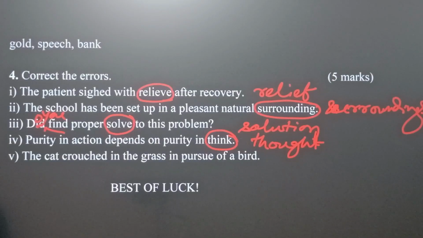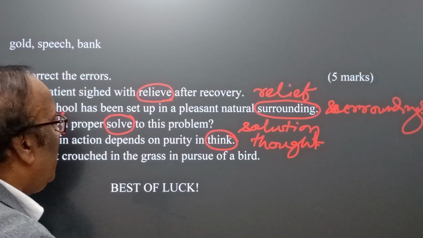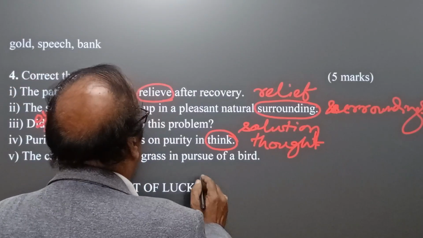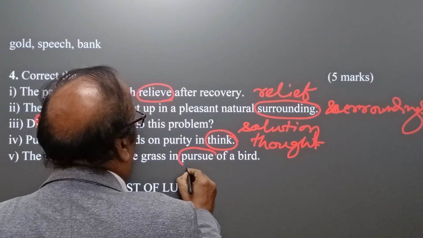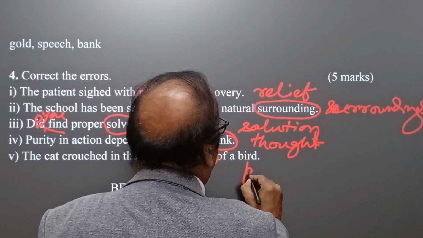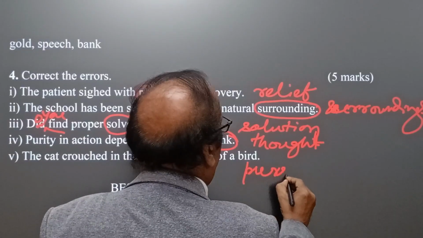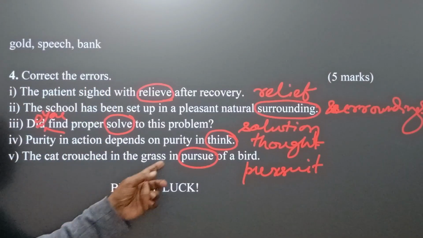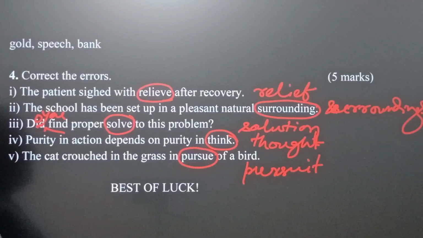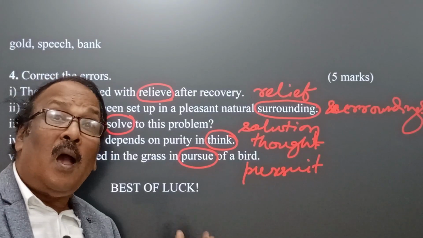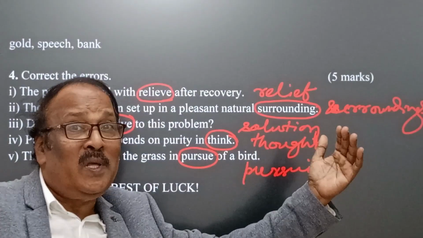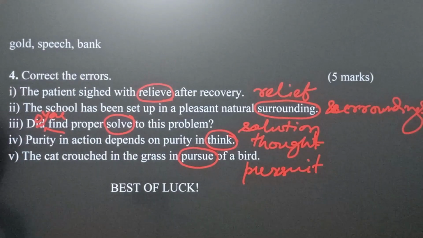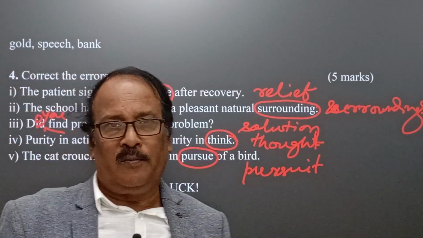The last bit is the cat crouched in the grass in pursuit of a bird. Pursuit, here we find this is the wrong answer. And this is the right answer here. Pursuit, and that is what we call action of achieving something. Yes, these are the answers of the questions.